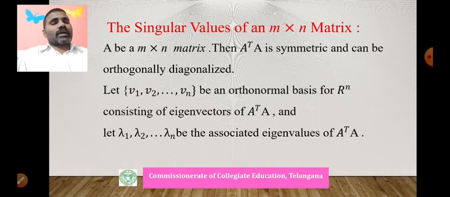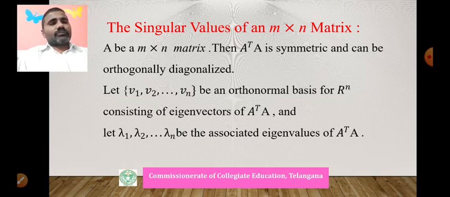The eigenvectors are orthogonal to each other, and we are normalizing them. We take v1, v2, ..., vn after normalizing. That means v1, v2, ..., vn are orthonormal vectors, and they form a basis for R^n. First we have to find A transpose A, find its eigenvalues and eigenvectors, and then normalize the eigenvectors. That's why v1, v2, ..., vn form an orthonormal basis for R^n.